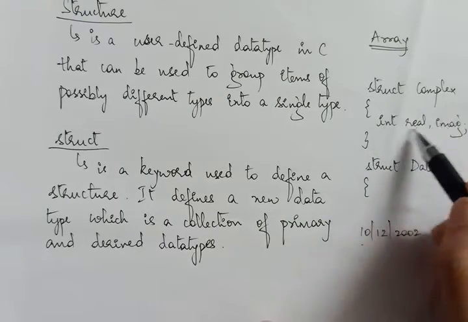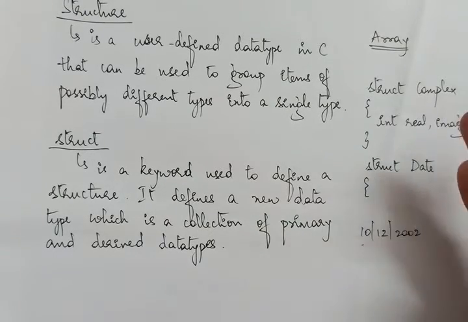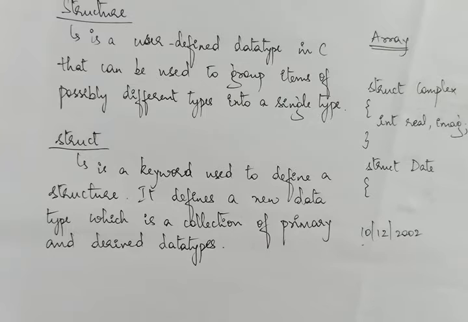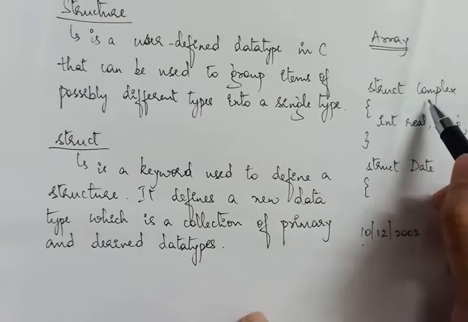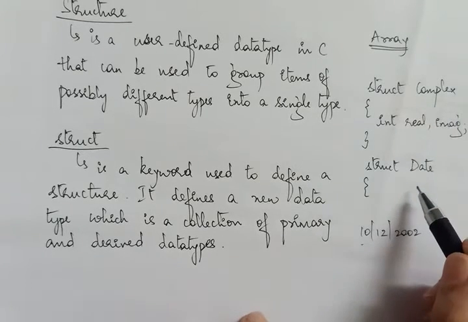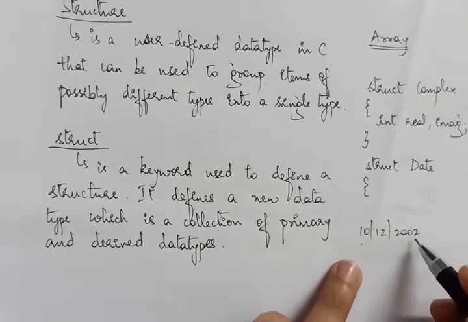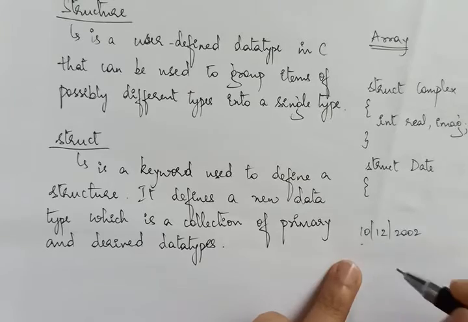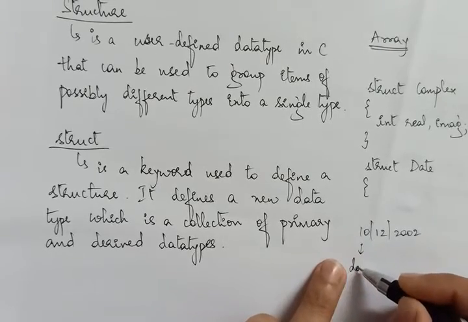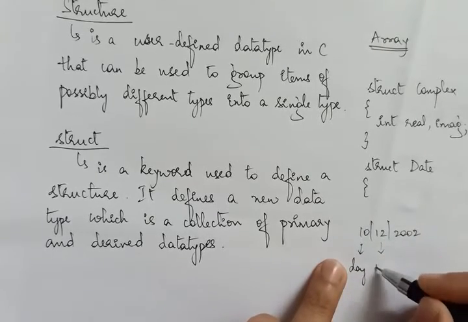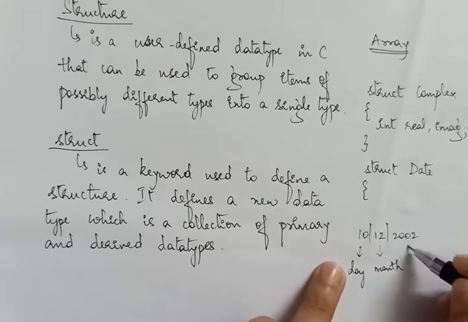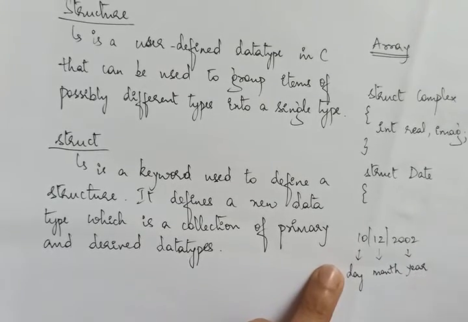So hence, to store a complex number, this is not possible with a primitive type or a derived type, so I create a structure. Taking another example, date. Say a date has three parts, as we all know. So this is a day, right? This refers to a month and this refers to a year, right?